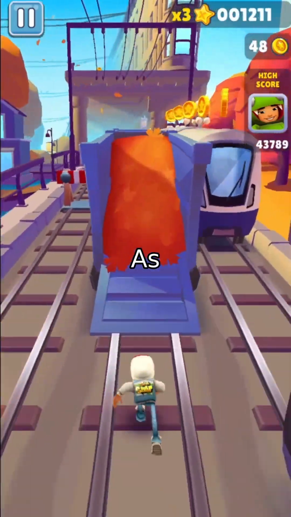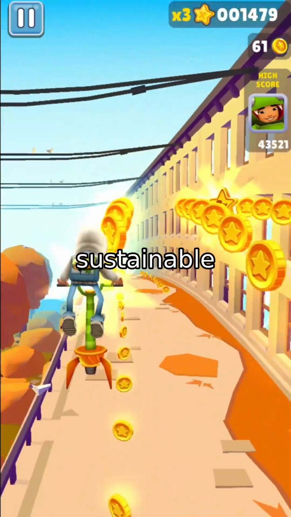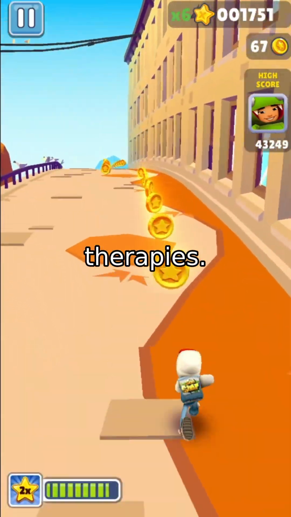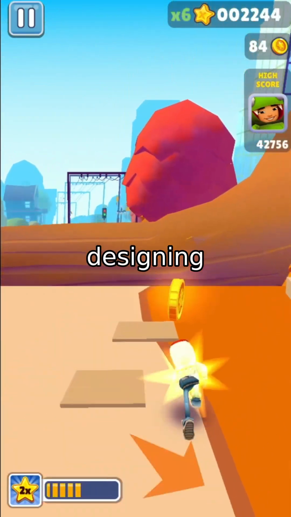So what's next? As these models evolve, they'll enable faster enzyme engineering for everything from sustainable chemistry to targeted therapies. The future of molecular biology isn't just about observing life, it's about designing it.